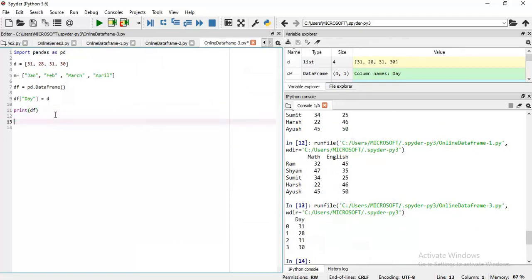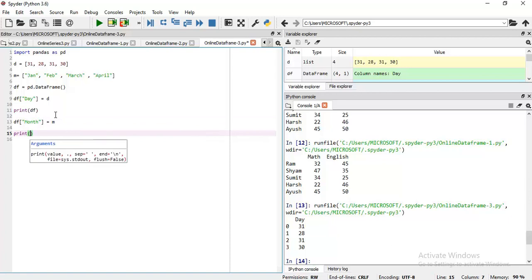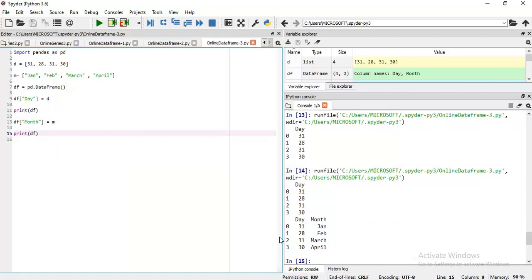Similarly, I can add one more column with square brackets, the name of the column is month, and it stores m. Print df. This is also a method of creating a data frame.